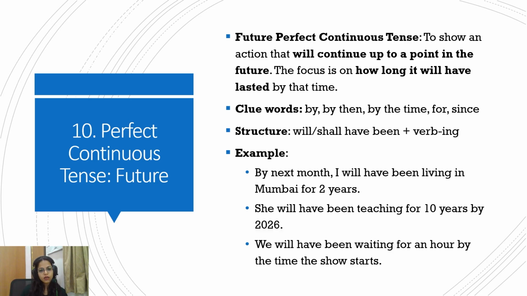So the milestone, the point of measurement, is by next month. It's a future event. I will have been living in Mumbai for 2 years. So the duration is being told from the future point, next month. So by next month, I will have been living in Mumbai for 2 years.